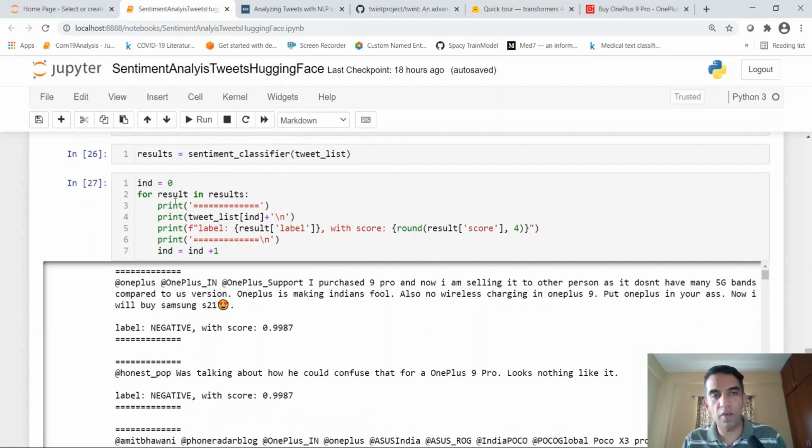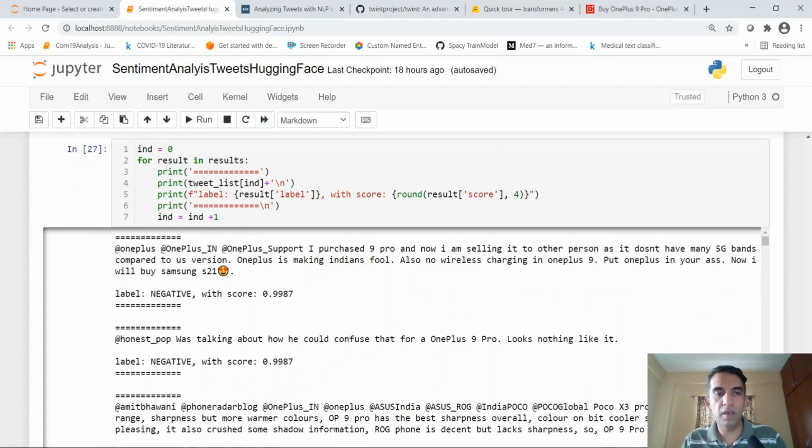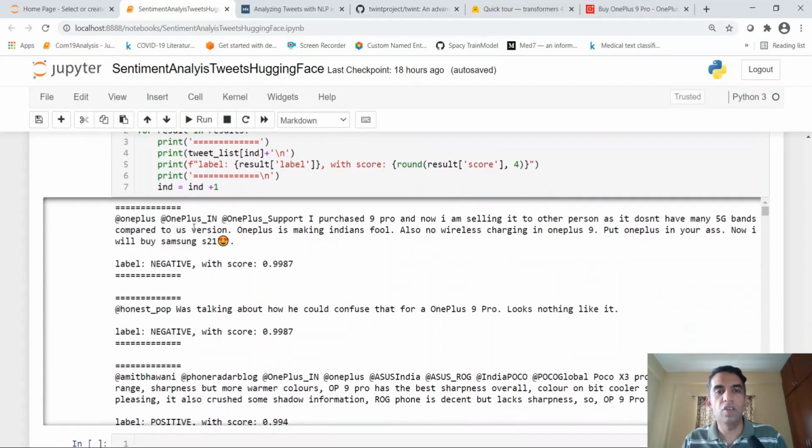So I am iterating over the results, and I am also printing the tweet as well as the results, and I am printing the score, the highest score, which is basically the label with the highest score, whether positive or negative. So let us look at some of the examples of the results. Okay, so the first tweet says, I purchased 9 Pro, now I am selling it to the other person as it doesn't have any 5G bands. OnePlus is making Indian fools. Also no wireless charging. So this is a negative tweet, right? So it is labeled as negative with a score of 0.99.